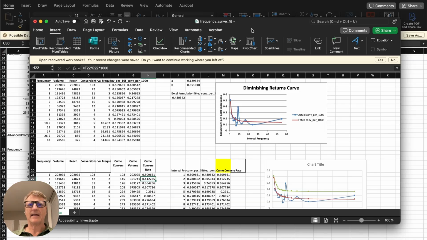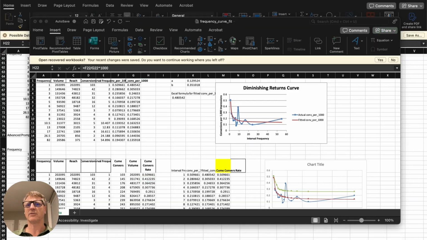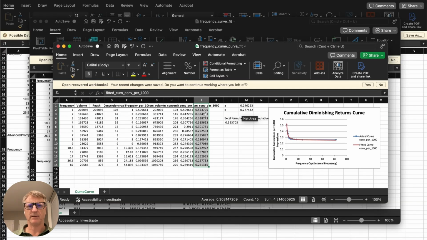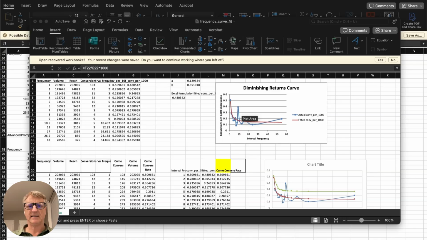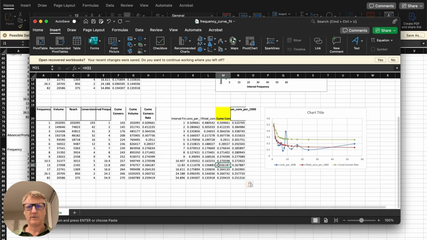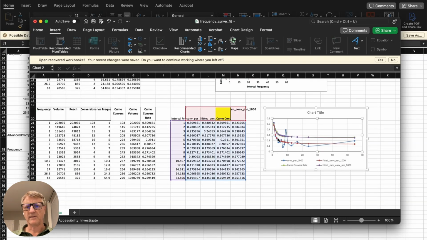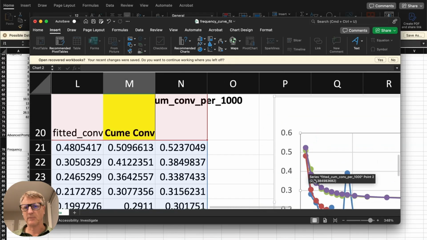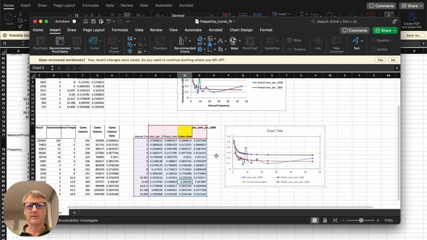I went back and said, I see what you did. You should have cummed the conversions. And so it came back and it re-plotted this chart. We can copy this here and see how different it is here. And we can change this chart. You can see that's almost a perfect fit. It's not exactly perfect, though if we were to look really closely, we'd see some small deviations. But this is, again, very close.